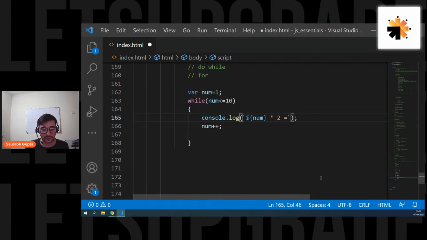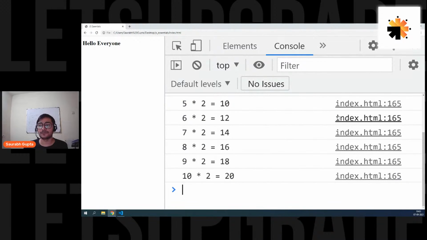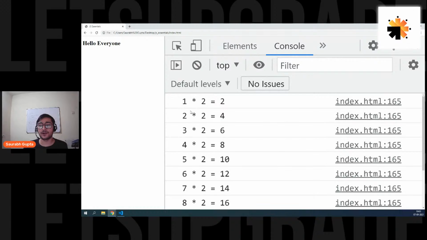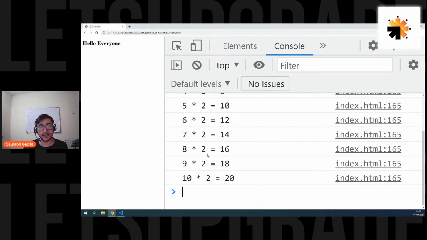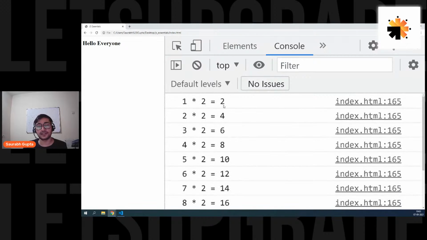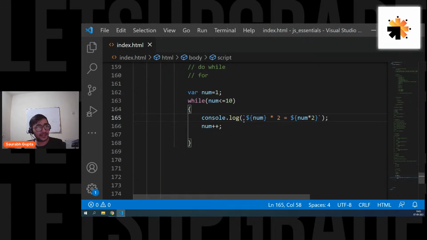These are just basic strings. Okay. Now here I want a variable. Here I want to print some variable data. So actual data, num multiplied by 2. Simple. Let's see. Here we go. Something like this. 1 into 2, 2 into 2, 3 into 2, 4 into 2, 5 into 2, 6 into 2, 7 into 2, 8, 9, 10 into 2, and the value. Simple. So you can make it out. It's totally up to you how you want to print it. But I hope that you understood the basics of loop.